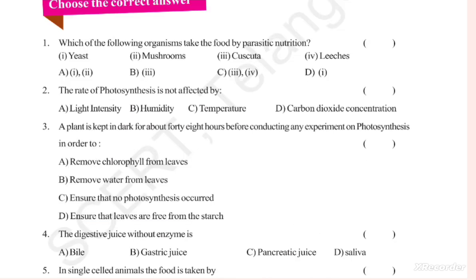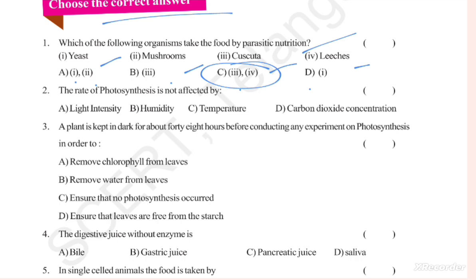Now choose the correct answer. Which of the following organisms take food by parasitic nutrition? Our options are yeast, mushroom, Cuscuta, leech. And the answer options: yeast and mushroom, only Cuscuta, Cuscuta and leech, and only yeast. Our correct option is Cuscuta and leech. Cuscuta and leech take food by the parasitic type of nutrition.